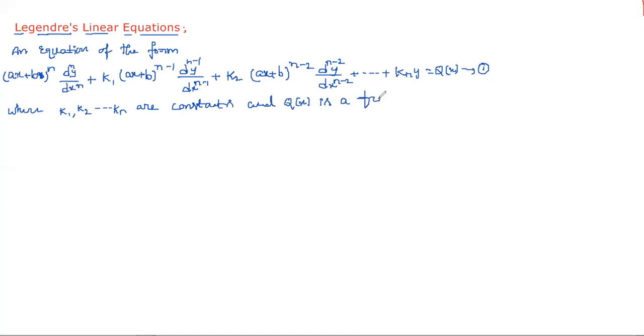Such an equation is called Legendre's linear equation.